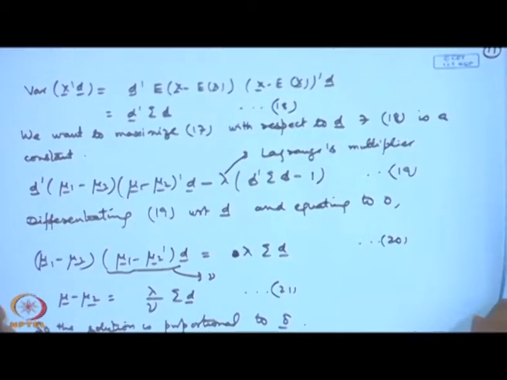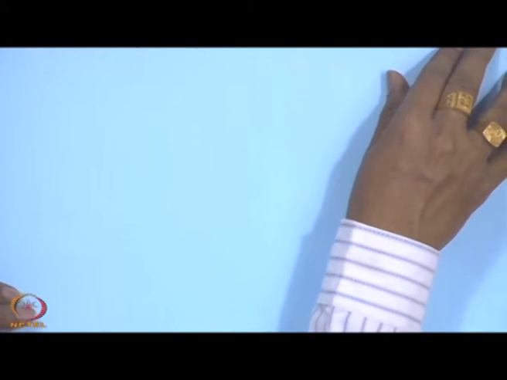So, we can actually consider the distribution of x bar. So, x bar will have N_p(mu 1, sigma by n) and N_p(mu 2, sigma by n). So, the problem has just shifted there, in place of sigma we are considering sigma by n and the entire procedure will remain the same.